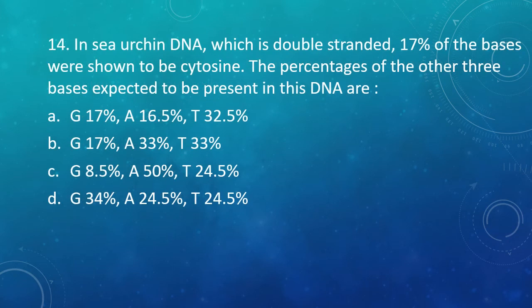Question number 14. In sea urchin DNA, which is a double-stranded DNA, 17% of bases were shown to be cytosine. The percentage of the other three bases expected to be present in this DNA are. The options are given. The correct answer is option B. G would be 17, adenine would be 33, and thymine would be 33%.